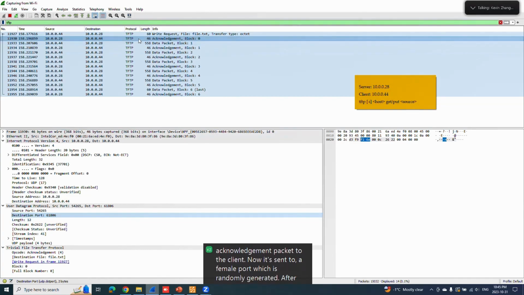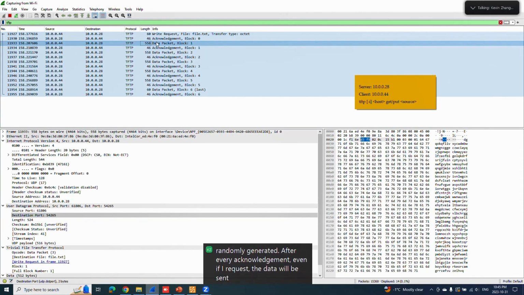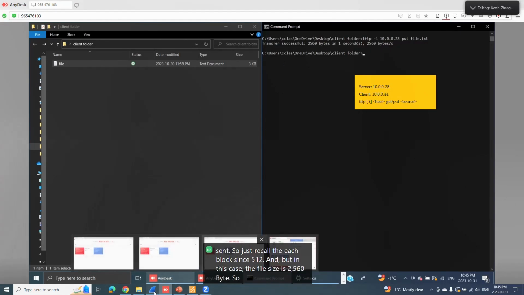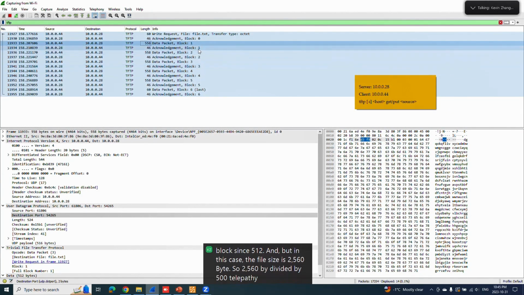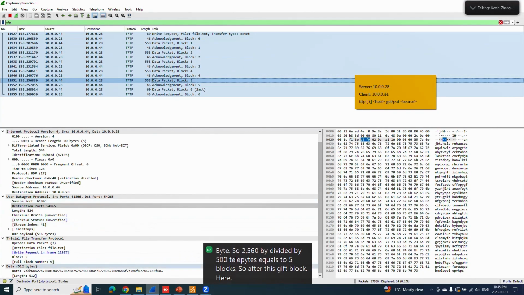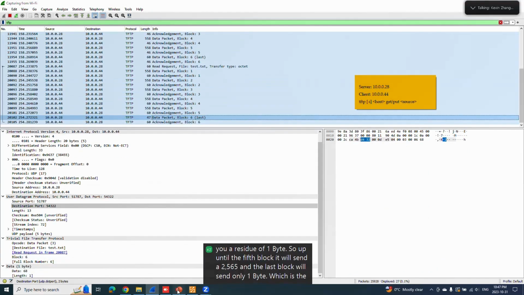After every acknowledgement in a file request, the data will be sent. Just recall that each block sends 512 bytes. In this case, the file size is 2560 bytes. So 2560 bytes divided by 512 bytes equals 5 blocks. After this fifth block, which is the last 512 bytes to be sent, there's no more data sent. Let's go back to the PowerPoint.